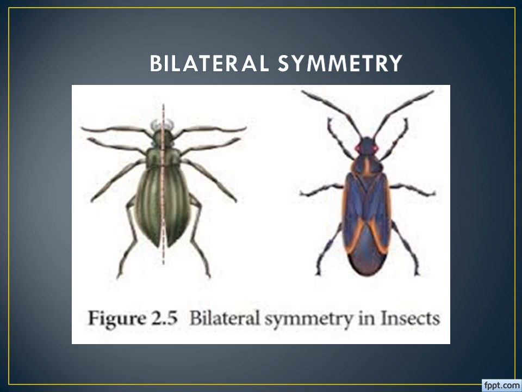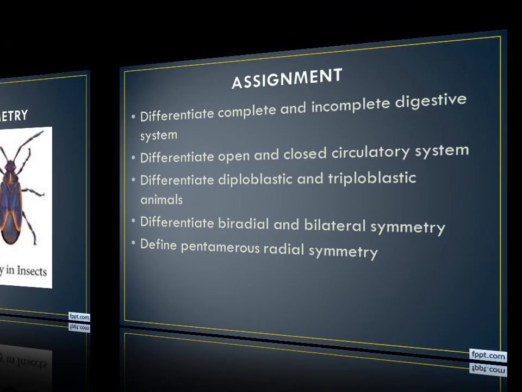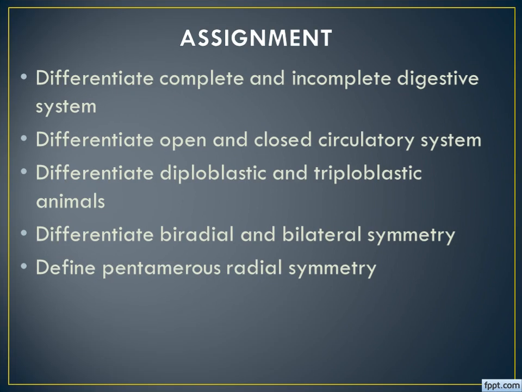Okay. So we can complete this class here, and the rest of the characters they consider for classification we can see in the next class. Of course, let us go for some assignments. From today's class we have some assignments. The first one is differentiate complete and incomplete digestive system.